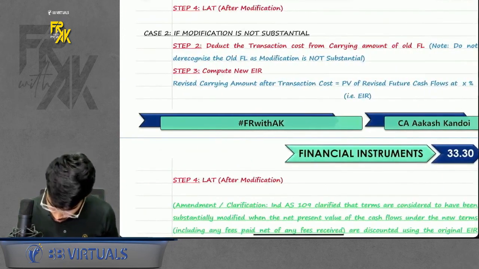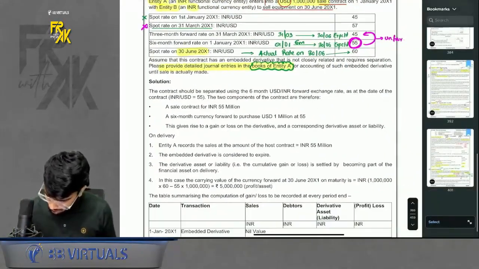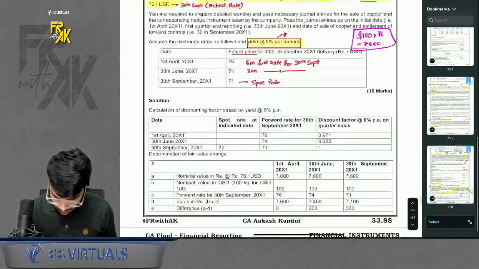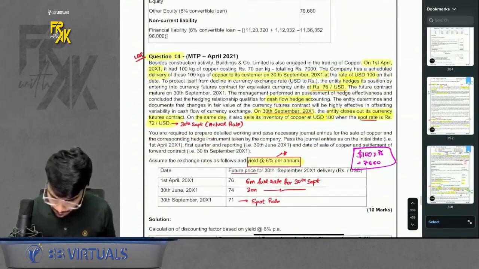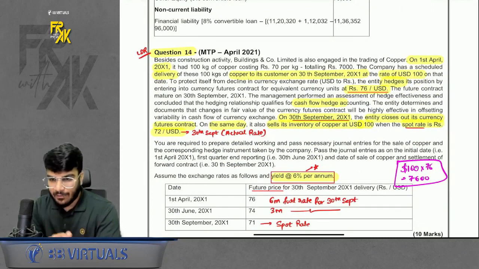Question number 14. Let's do it. Here it is, question number 14. So, don't try to link this with embedded derivatives. Linkage I will do later. First, as of now, focus only on hedge accounting.